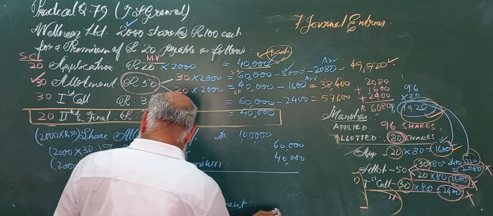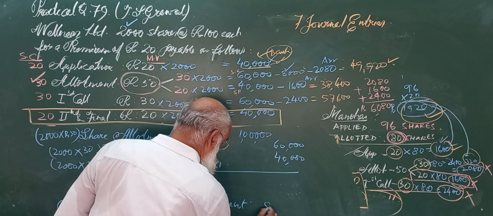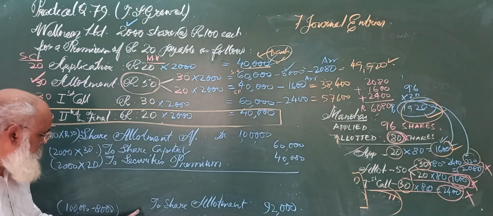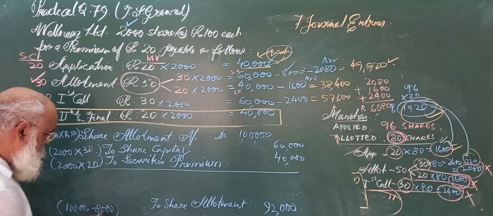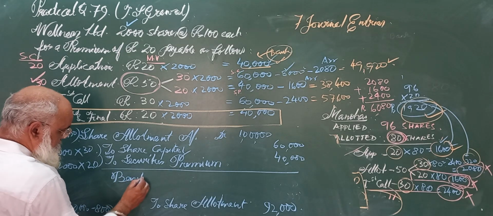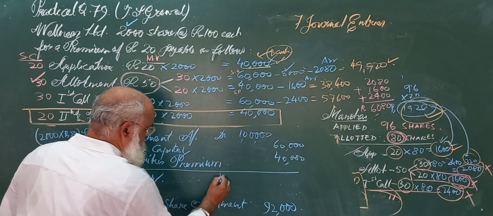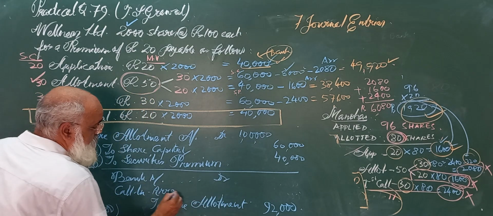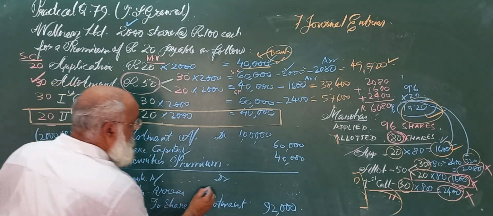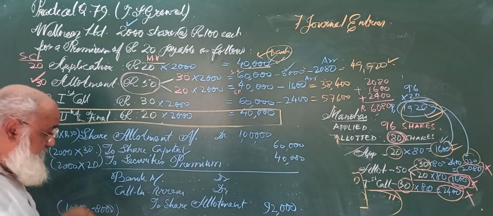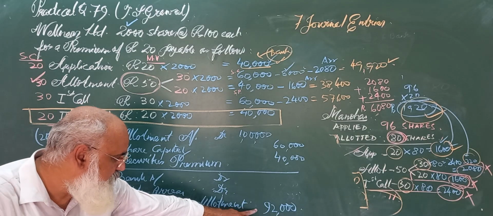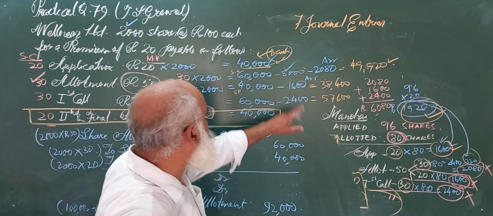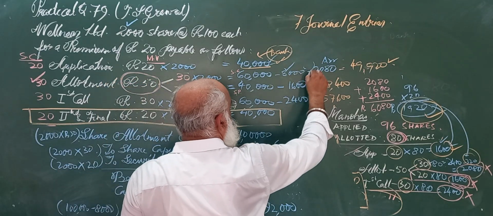So the money that we are expecting is 92,000. But then we will see how much will come in bank, and then there is call in arrears also. Call in arrears also debited. Now you see, 92 we have already seen, 8,000 has been received. Now call in arrears boils down to how much? Call in arrears is this much.